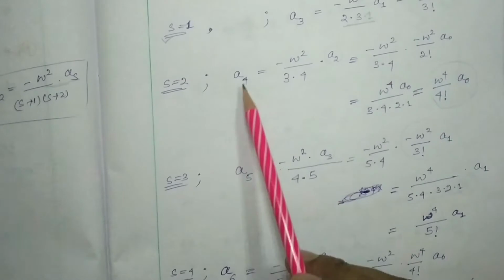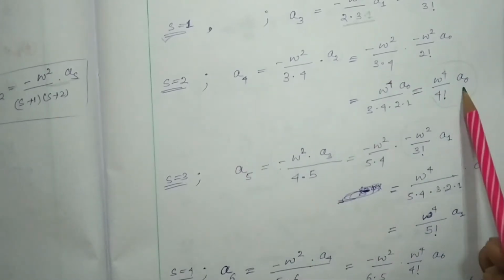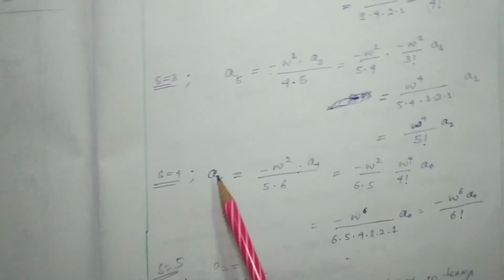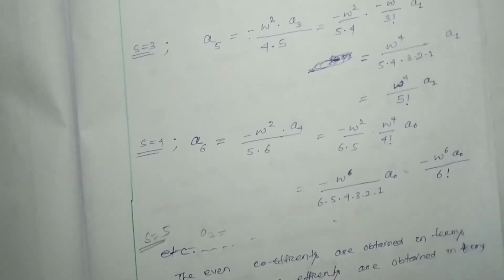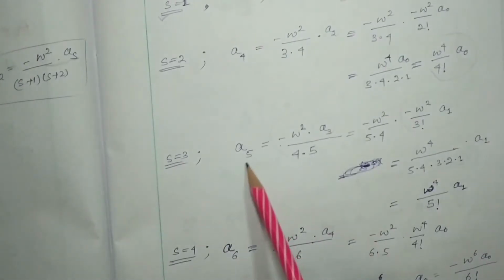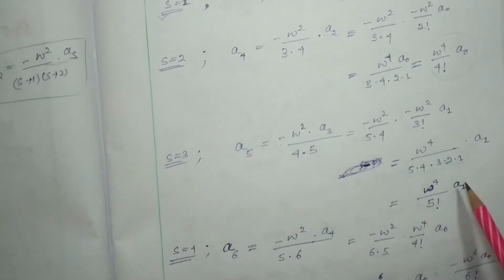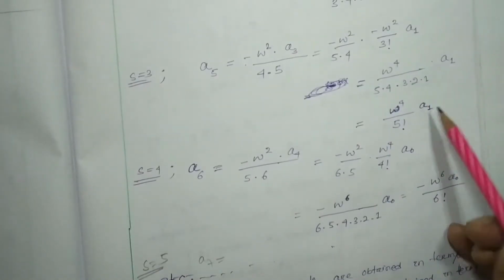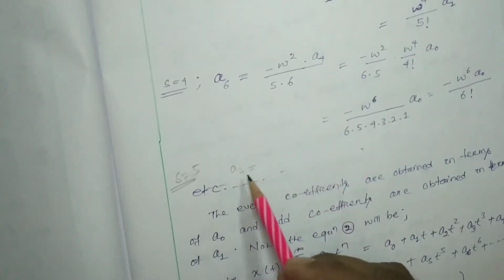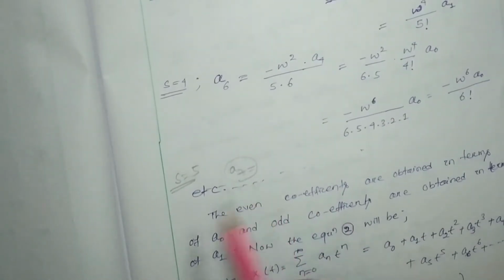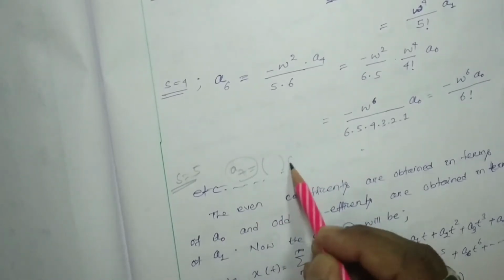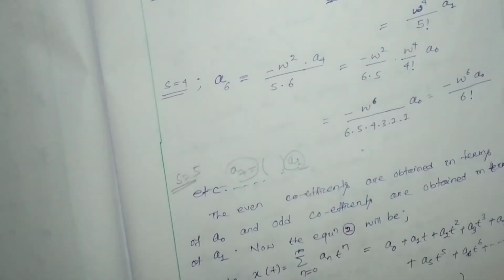See, a4 is represented with the help of a0, a6 is represented by a0, okay? But the odd terms, see, a5 is represented with the help of a1. Likewise you can do it in your rough, and you can find a7 also with some coefficient of a1, okay?